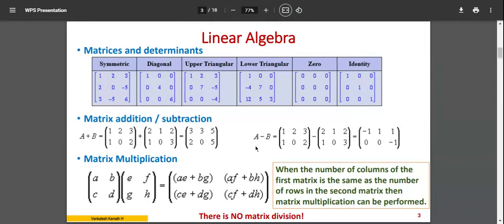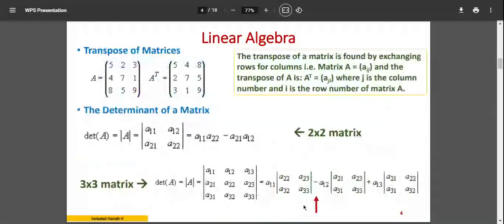Fine. So you observe that the first row, A and B, will remain in the first row itself. So the first column, E and G, will remain in the first column itself. That is why it was mentioned earlier that the number of columns of the first and the number of rows of the second should be the same. So when you come across matrices, you can calculate the product also. There is no matrix division, so don't go for a division of matrices.